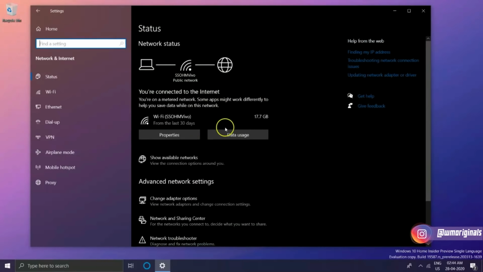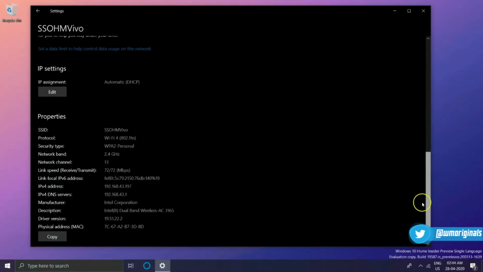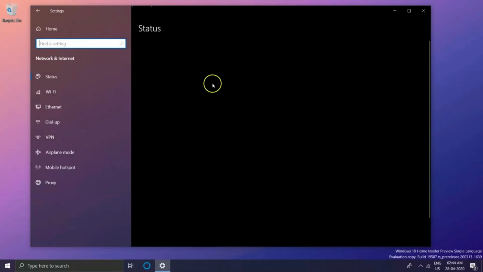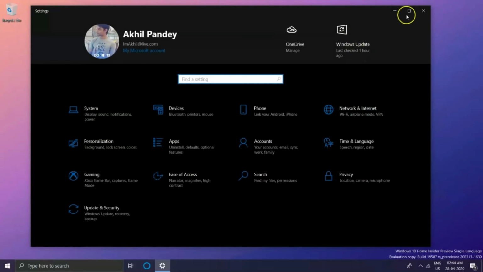So if we jump out of there and jump into our network and internet, there's a new UI for doing all sorts of internet-based things. So Microsoft has been working hard at enhancements to the network and internet page within these settings up here.